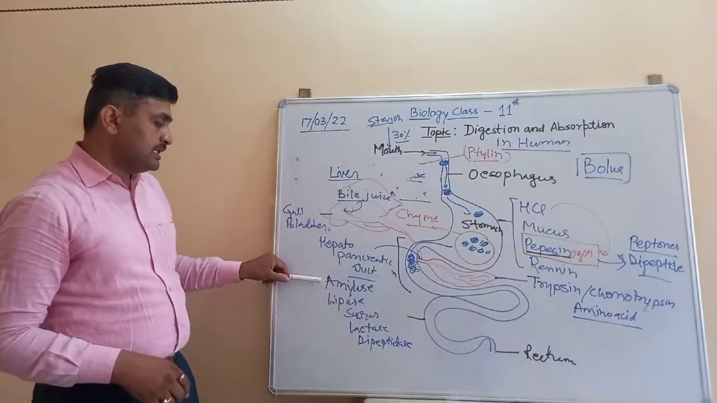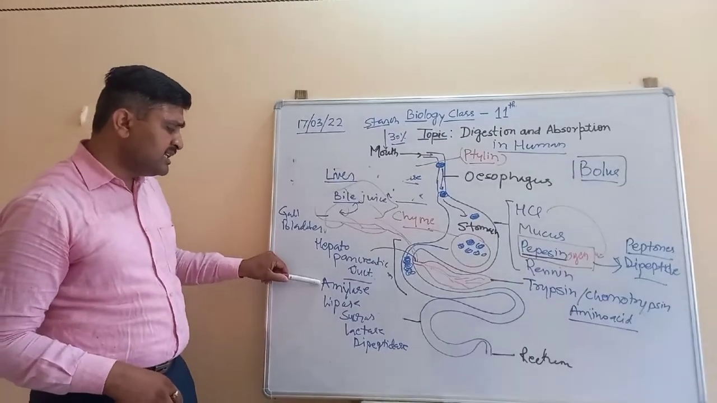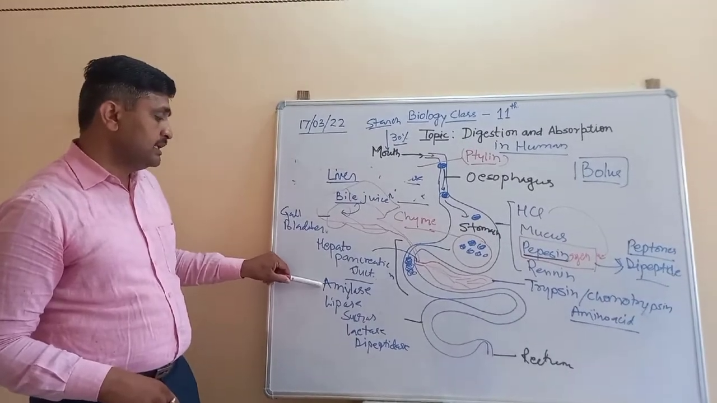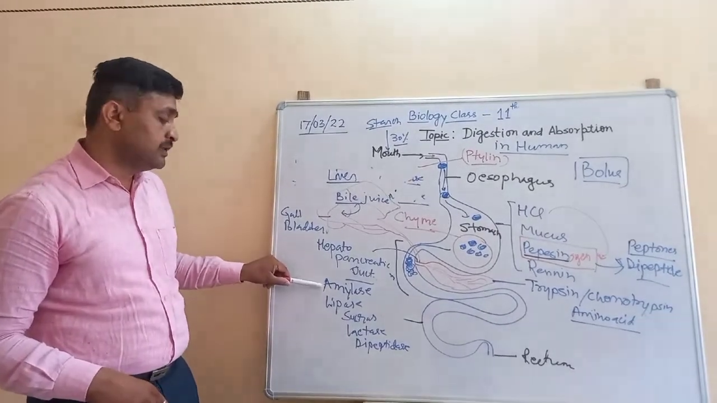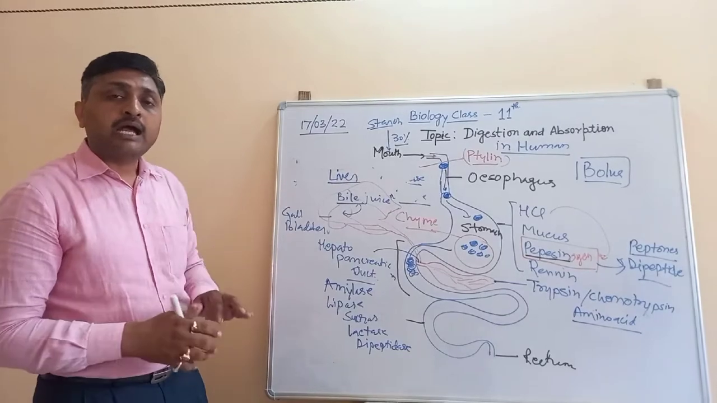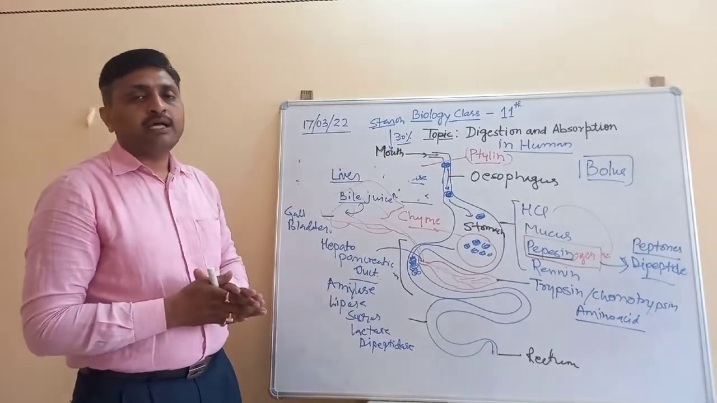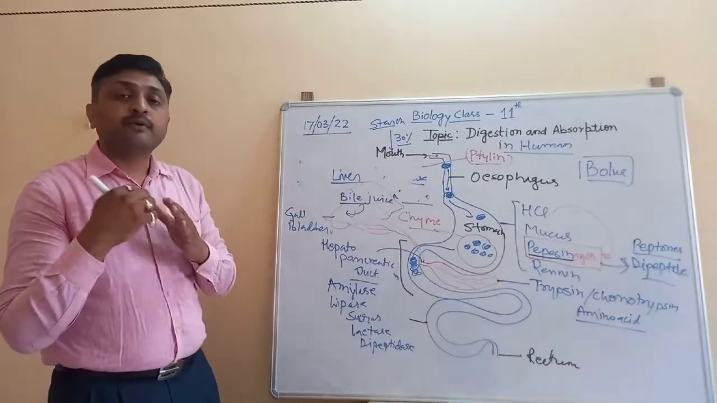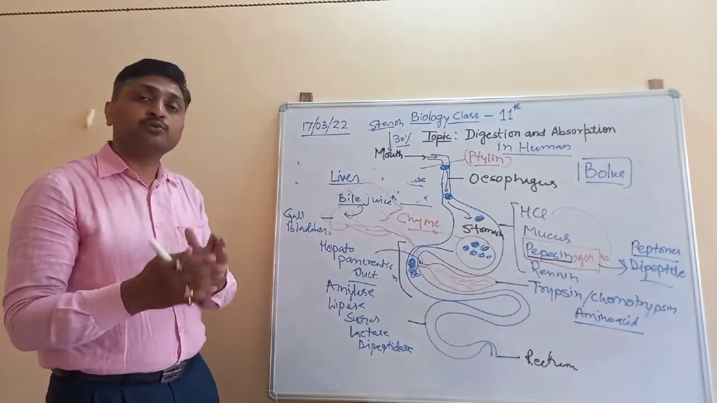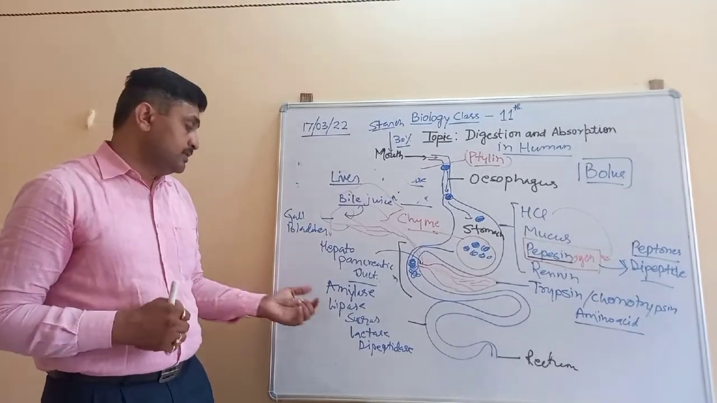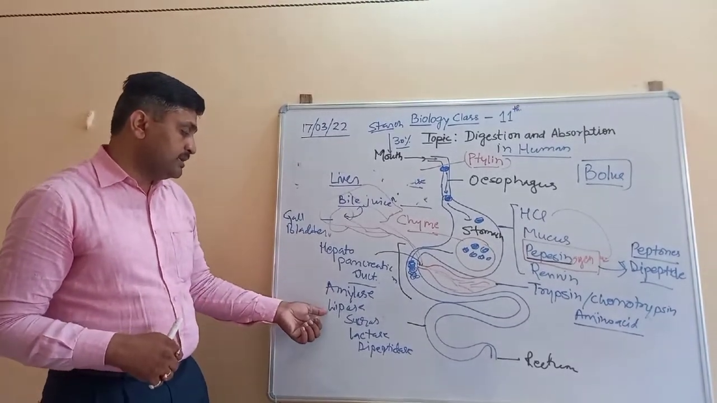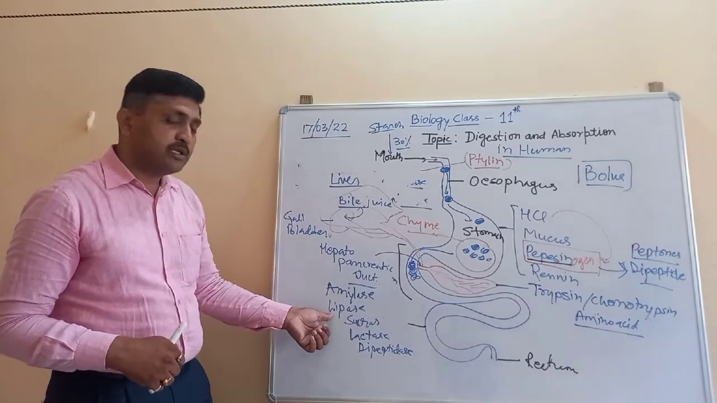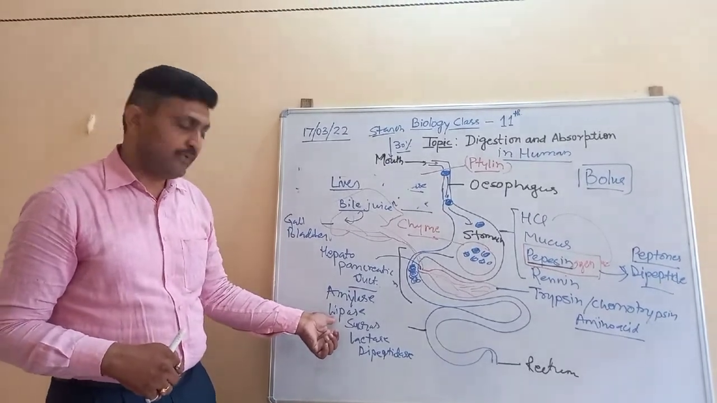Apart from this, there is amylase. This amylase is also helpful in the conversion of starch into the simplest form of the carbohydrate molecule, so that the absorption of that carbohydrate takes place. Lipase is also secreted. This helps in the breakdown of the fat molecule.